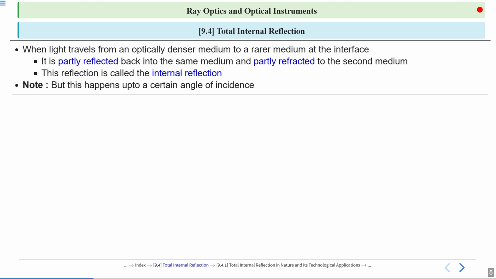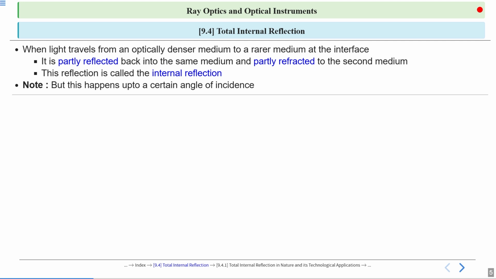So, conditions for TIR. For total internal reflection, light must travel from an optically denser medium to a rarer medium. Example, glass to air. Here glass is the denser medium, air is the rarer medium. And the angle of incidence in the denser medium must be greater than the critical angle.